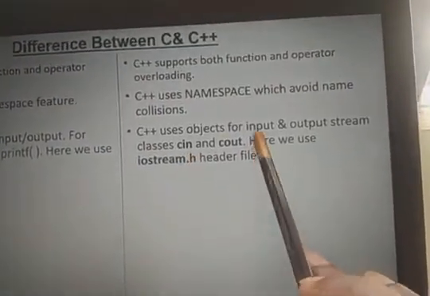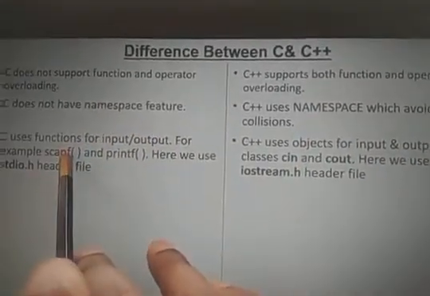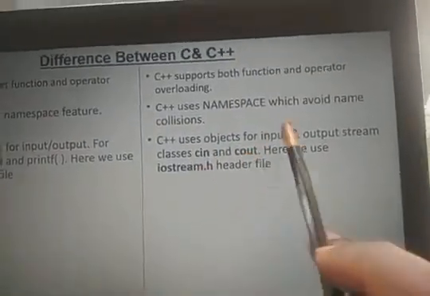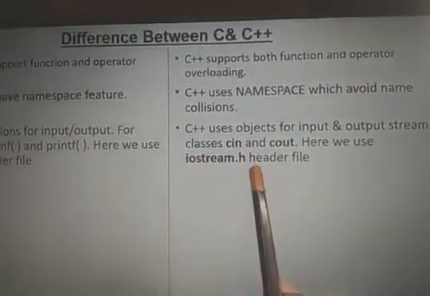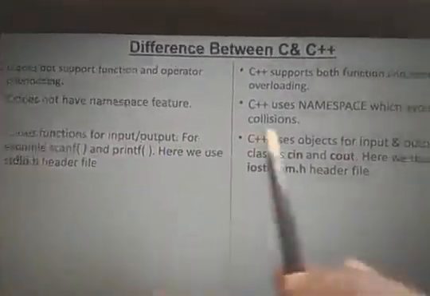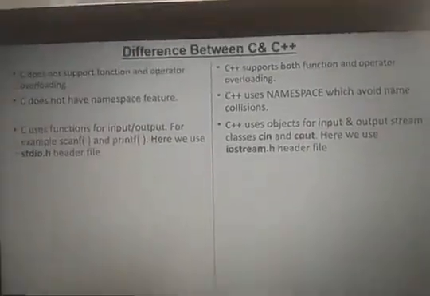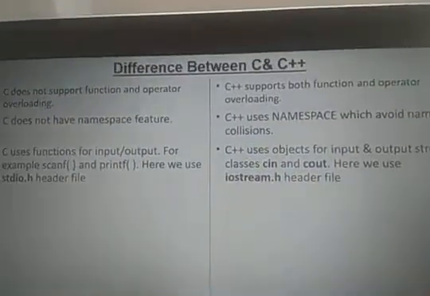Cin and cout are objects of input and output streams. Here we have input and output functions, but cin and cout are input and output objects, which are available in iostream.h. In C we include stdio.h, but in C++ you should include the iostream.h header file. Scanf is replaced with cin, and printf is replaced with cout.